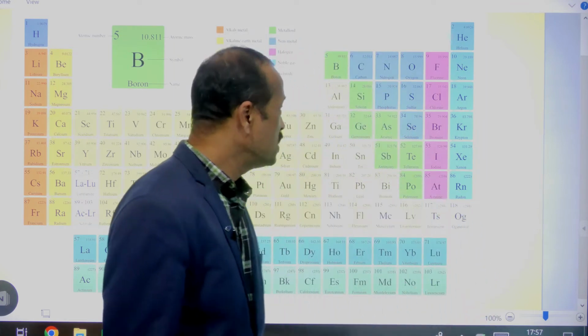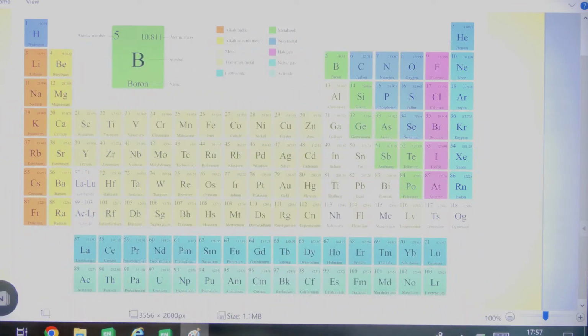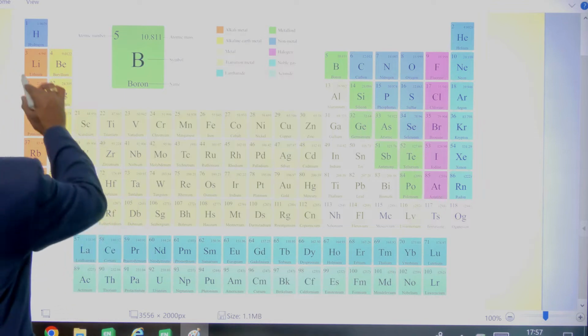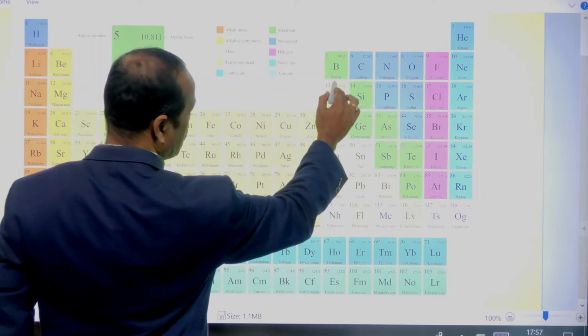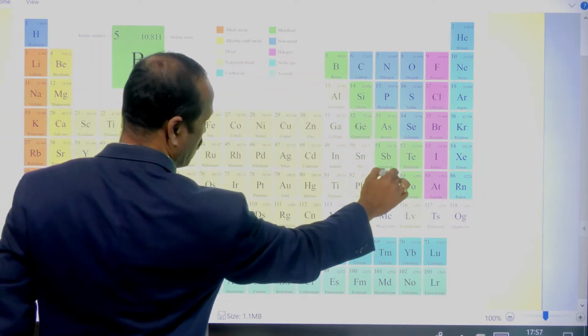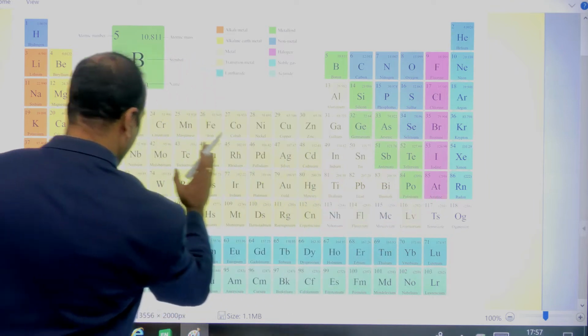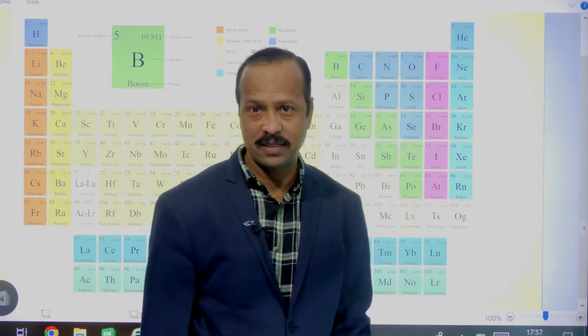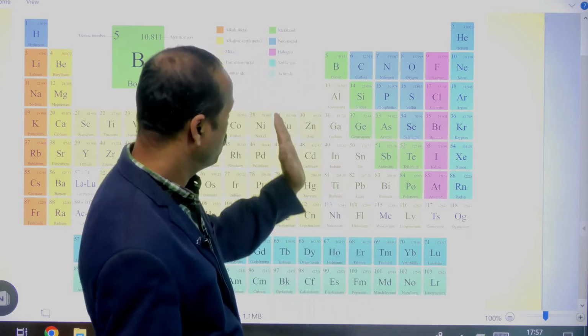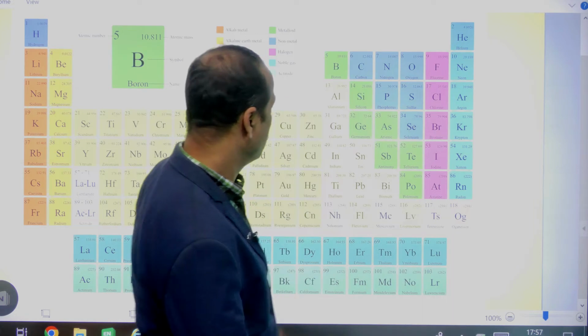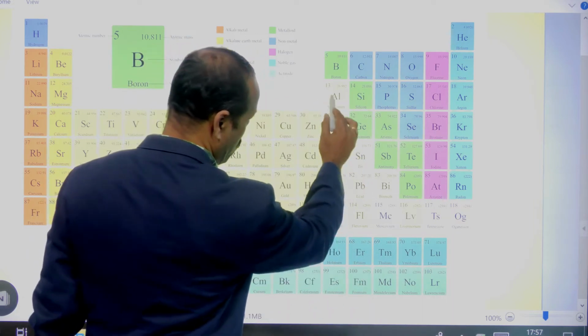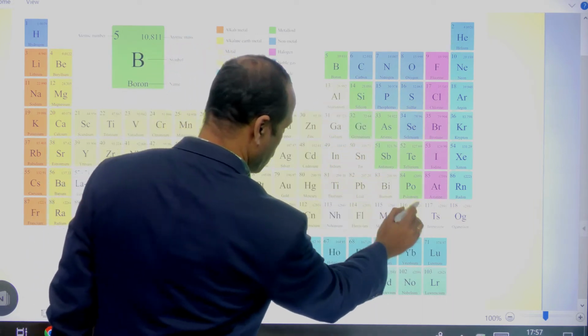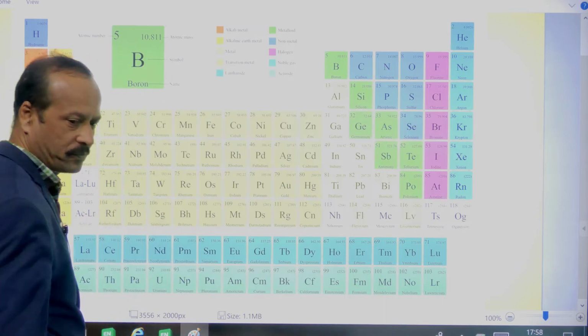Okay. So if you see here, except hydrogen, remaining all till here, you can see steps like this, and till here all are metals only. Now if you go to this side, till the yellow color part, these all are metals.